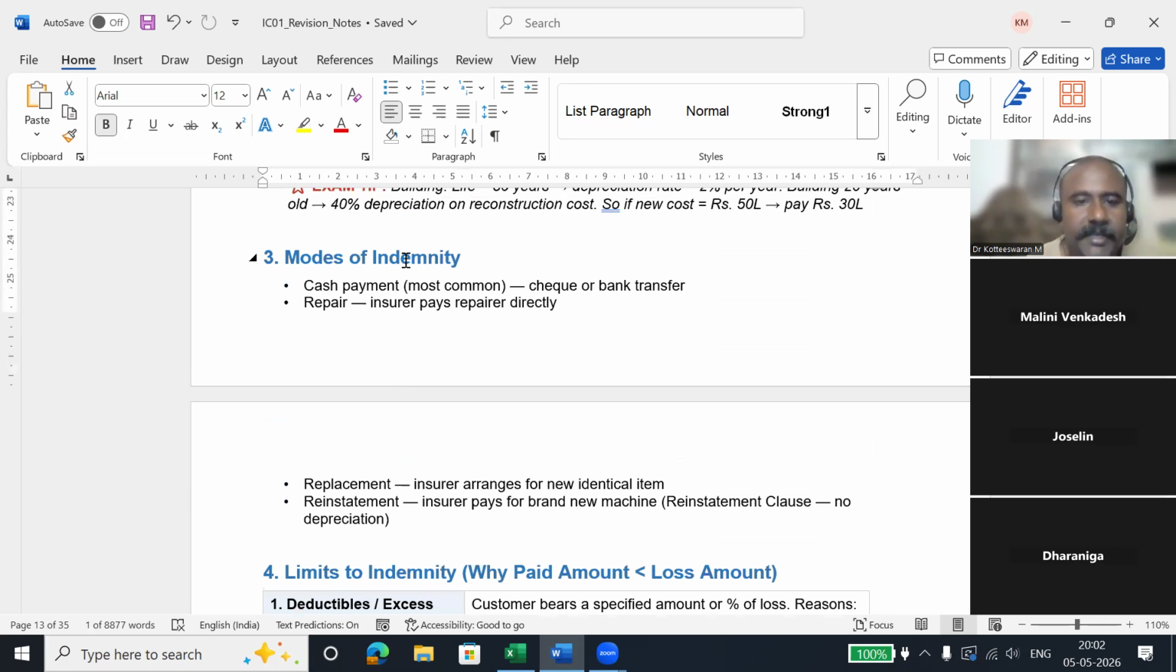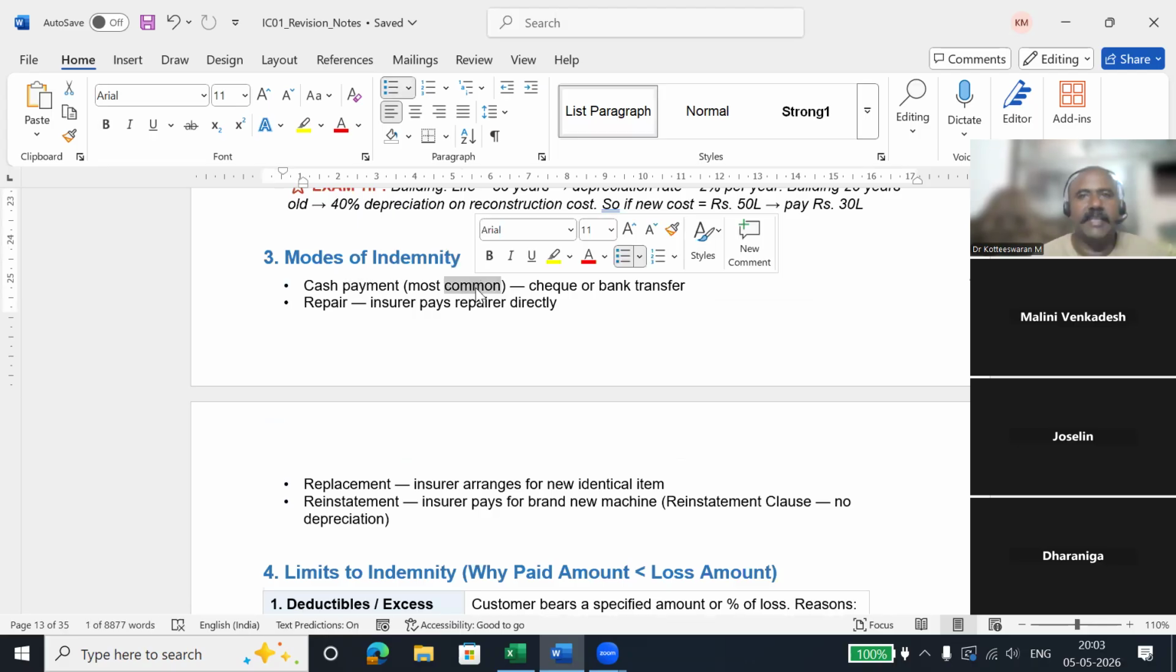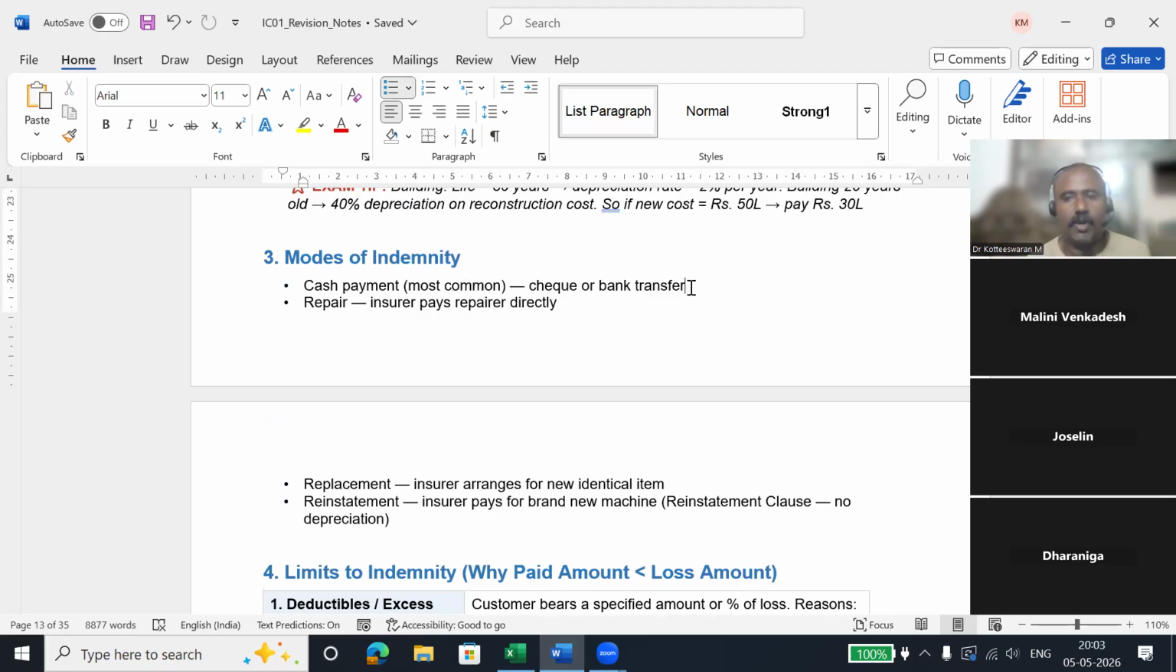So modes of indemnity. Modes of indemnity means how we are going to pay the payment. We can pay by cash. The insurance company can pay by cash. They will say, okay, I will give the amount of 5,000 rupees. You go and do the repair by yourself. This is one option. Second option, the insurance company will do the repair on their own. They will say, I have authorized dealer. You bring your bike, get it repaired there, go back home. I will pay the mechanic. So this is called pay for the repair.